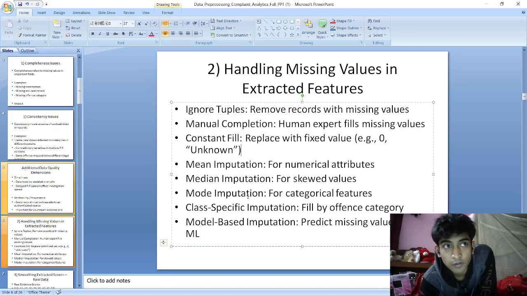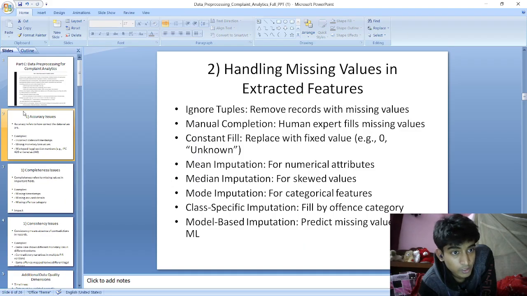For example, if we got the mode as yes, we replace the value with yes. Then we have class-specific imputation, filling by offense category. And then model-based imputation, using an ML model. We can use a nearest neighbor classifier or regressor to handle the missing value. So these are the imputation methods.